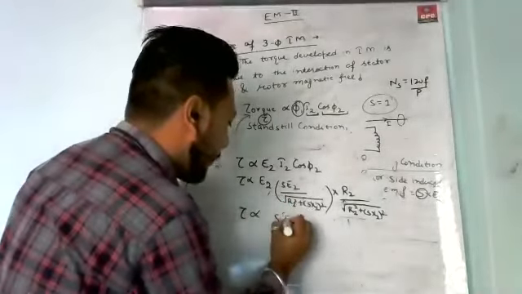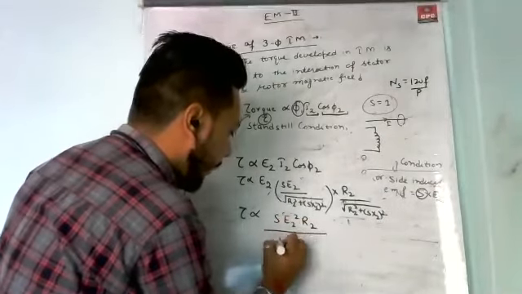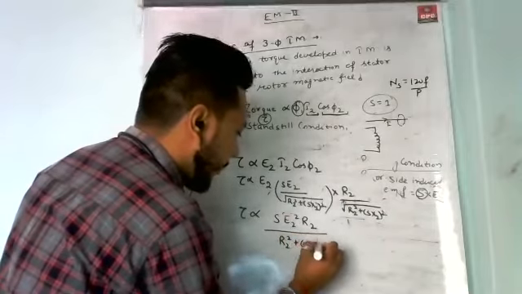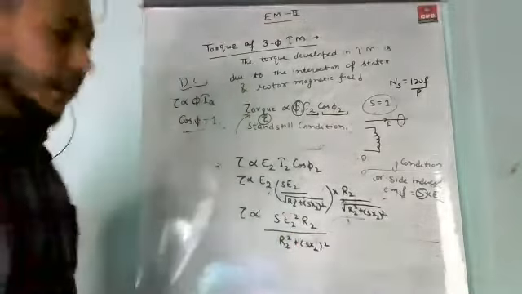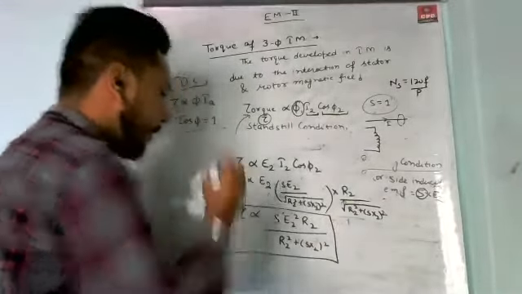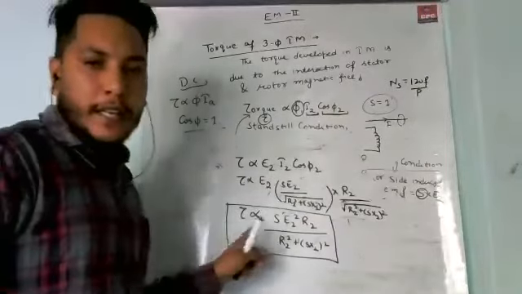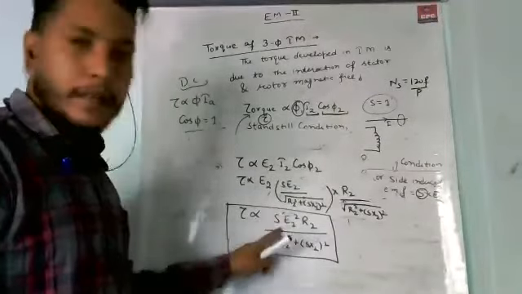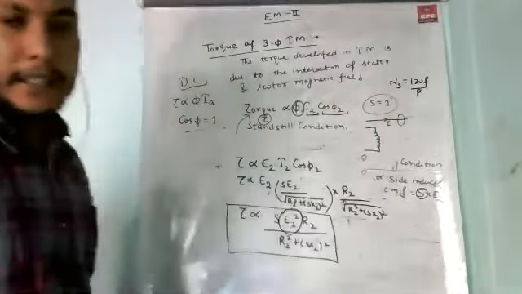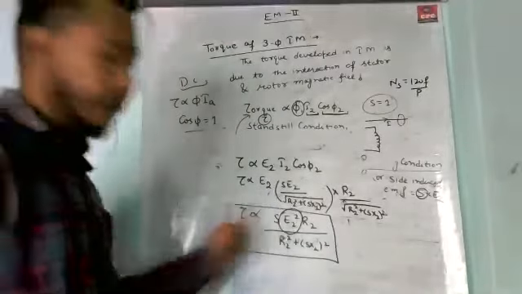S into E2 square into R2 upon R2 square plus (S into X2) square. This is your final torque equation of the induction motor. Here you can see that the torque developed is directly proportional to slip and the square of the rotor side EMF. Many points come from this equation.